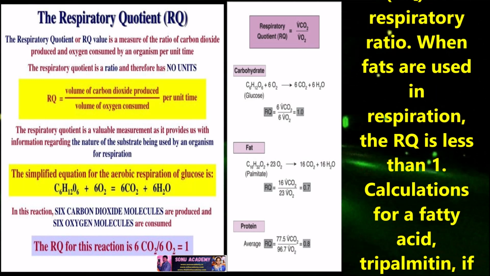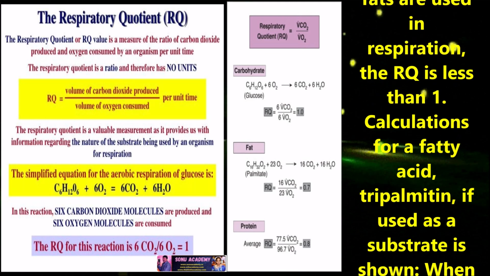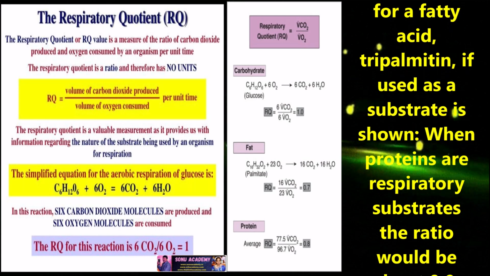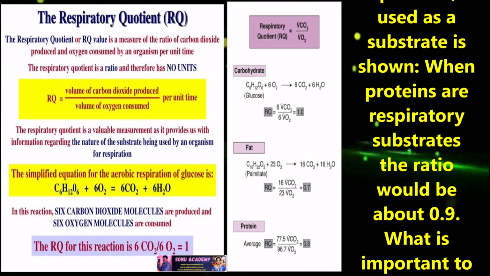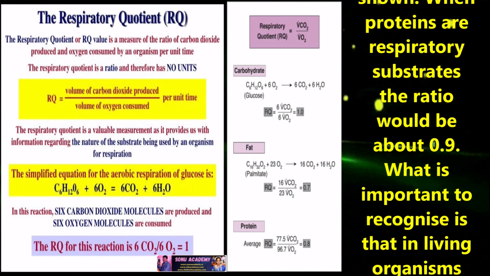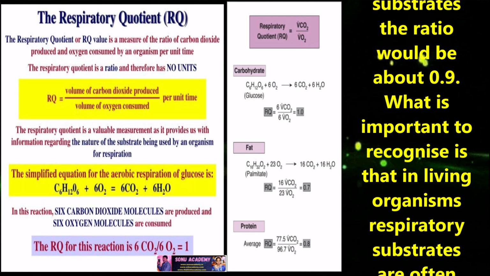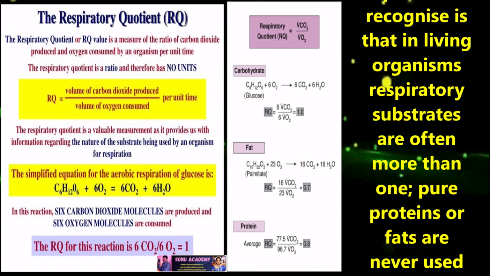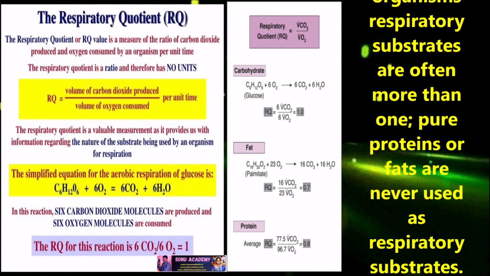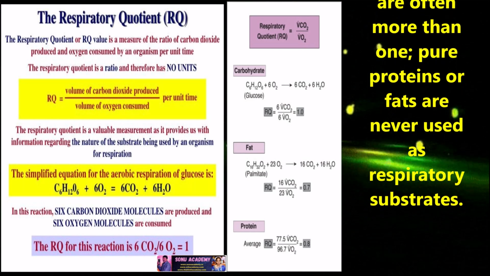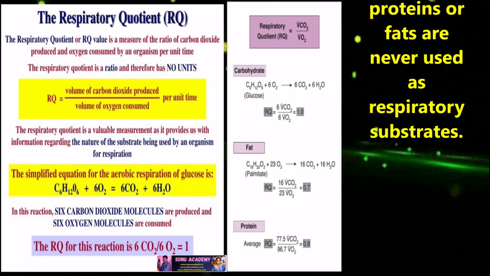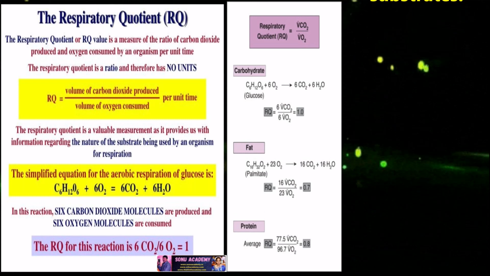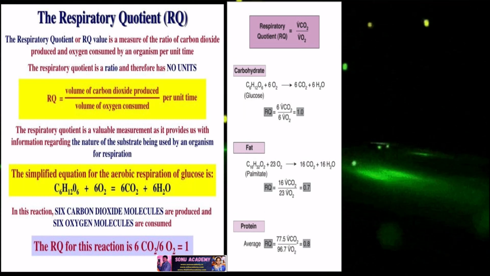When fats are used in respiration, the RQ is less than one. Calculations for fatty acids, tripalmitin, if used as substrate, are shown. When proteins are respiratory substrates, the ratio would be about 0.9. What is important to recognize is that in living organisms, respiratory substrates are often more than one. Pure proteins or fats are never used as respiratory substrates.